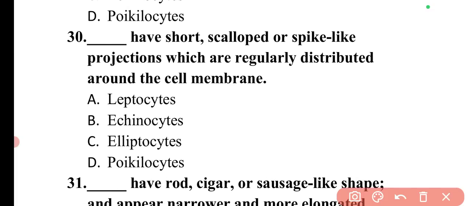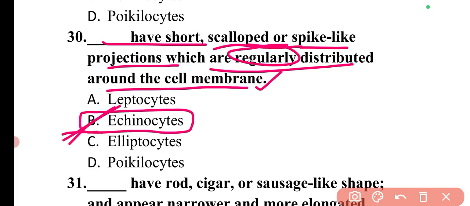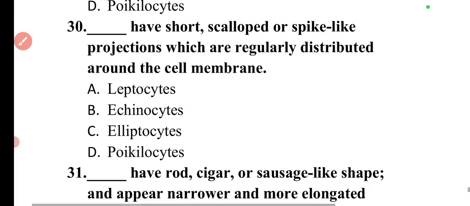Next question is: dash have short scalloped or spike-like projections which are regularly distributed around the membrane. So these are regularly distributed. So these are the echinocytes. So option B is correct.